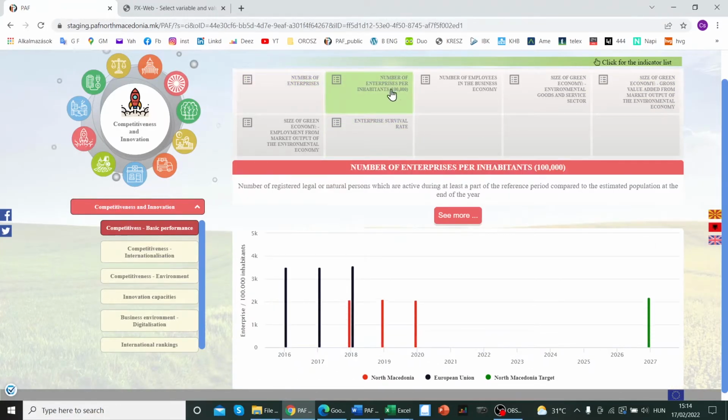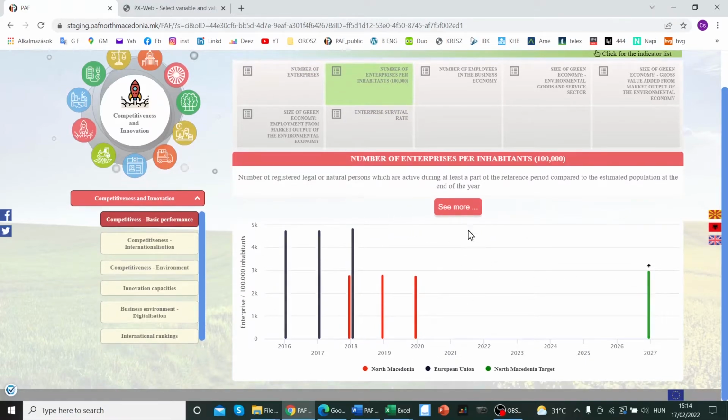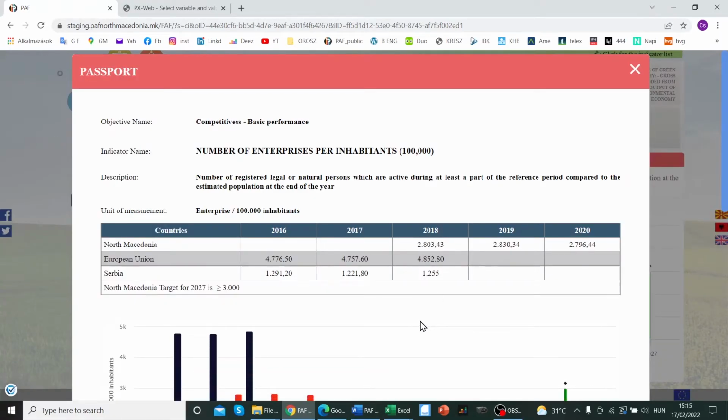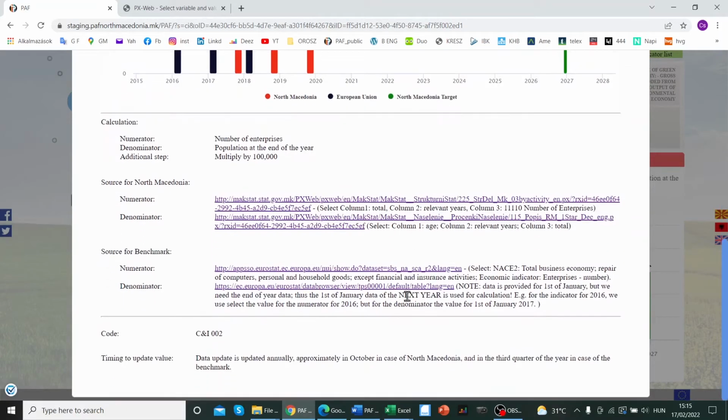Let me just show you one more example. In case of this indicator, as you see, it's not only Macedonia, but also the European Union value that is presented on the graph. If there is a benchmark country, on the graph you always present only the EU value and the North Macedonian value. No other benchmark countries are presented on the graph because we didn't want to have too crowded graphs. But if there is any other target country or benchmark country, then you will see it here in the table. For example, in case of this indicator, we also have the value of Serbia, so the Serbian values are visible here in the table, but not on the graph.